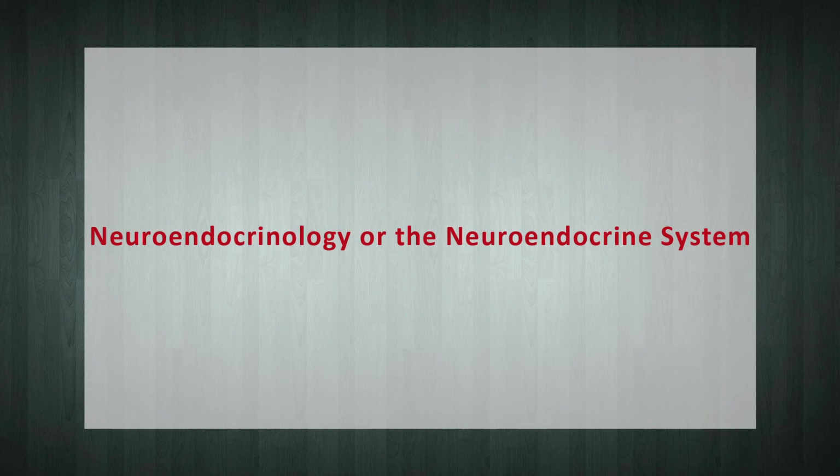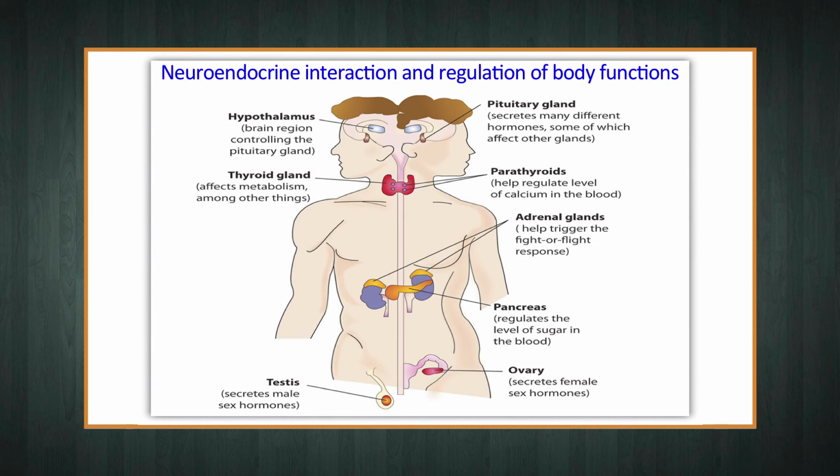Now, the neuroendocrinology or the neuroendocrine system. Neuroendocrinology is one of the important branches of biology, particularly physiobiology, which deals with the study of the interactions between the endocrine system and the nervous system. It is because of the neuroendocrine system that the brain regulates the hormonal activities of the body, as shown in the given figure.